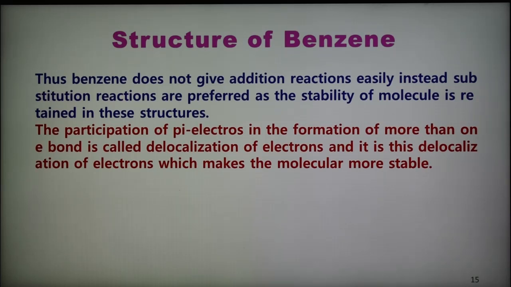The participation of pi electrons in the formation of more than one bond is called delocalization of electrons, which makes the molecule more stable. If there is delocalization of pi electrons, then it makes the molecule more stable. So benzene is a more stable molecule, and in this way these are the different steps to determine the structure